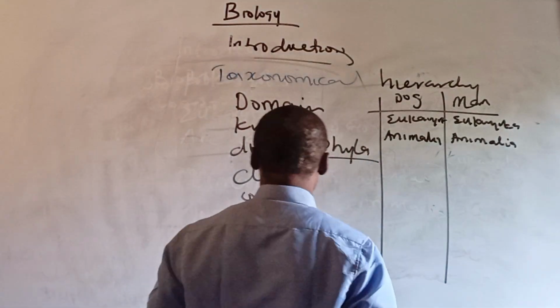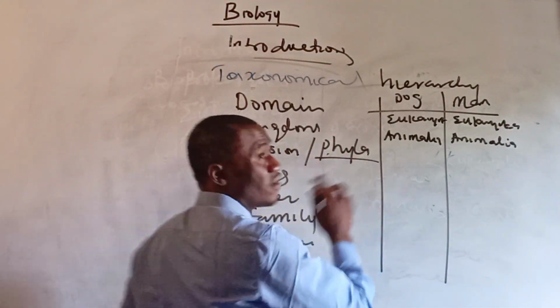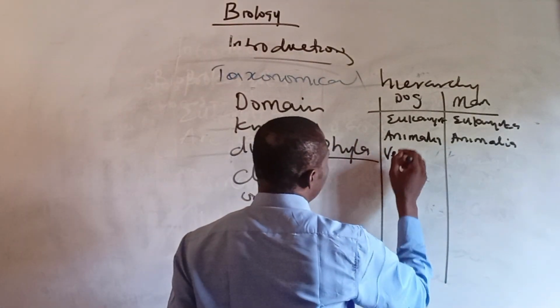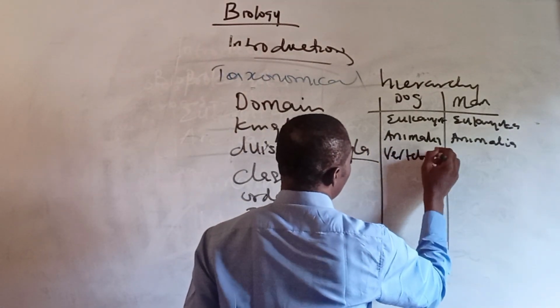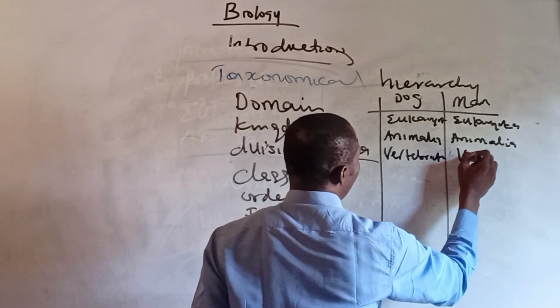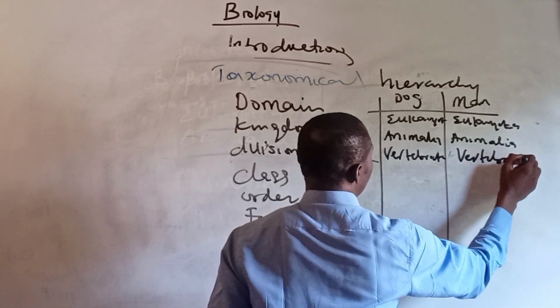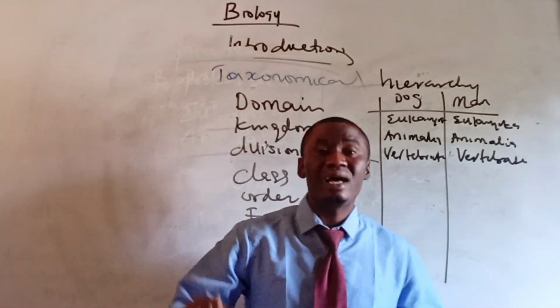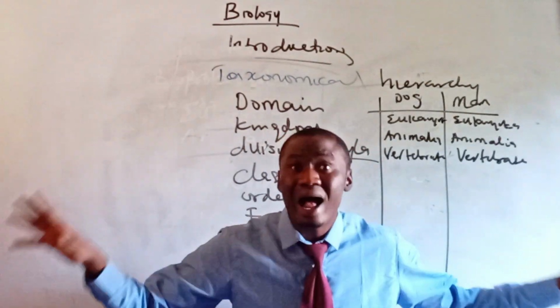All right. Now, let's go ahead. What of the phyla? The phyla, not division. Division is for plants. A dog is a vertebrate. A man is a vertebrate. Oh, wow. So from the domain to the kingdom to the phyla, man and dog look alike.